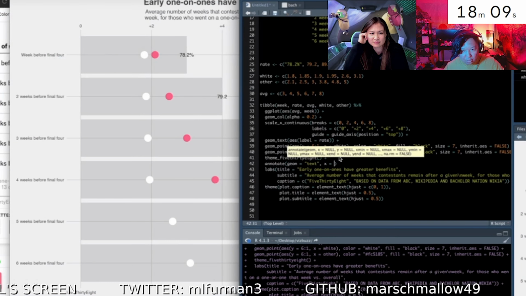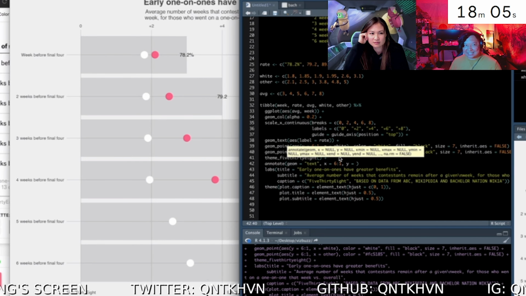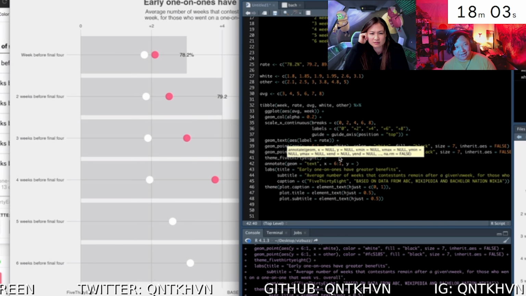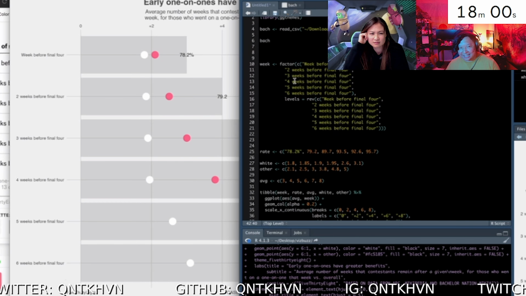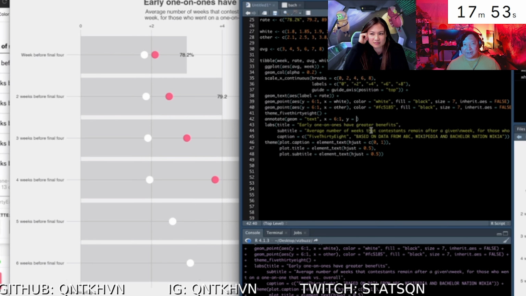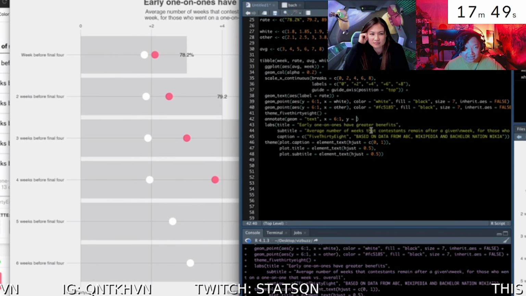Let's go over to Kwong, and we know Kwong's ability to replicate graphs in a speedy amount of time. Tonight is no different. He has the bars on there. He has the points on there as well now, both the white plots and the pink plots. And so now I believe he is just trying to figure out the right scaling, and then ultimately trying to get that table in on the left side of the visualization here.